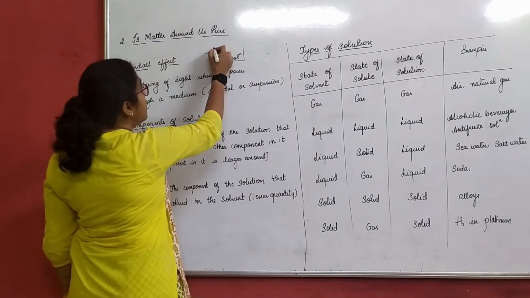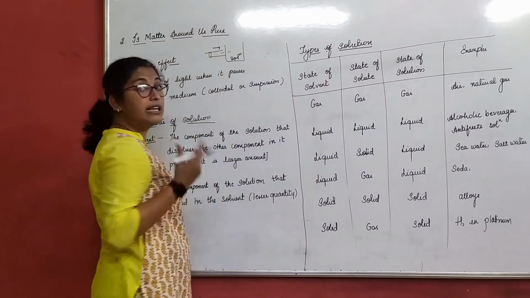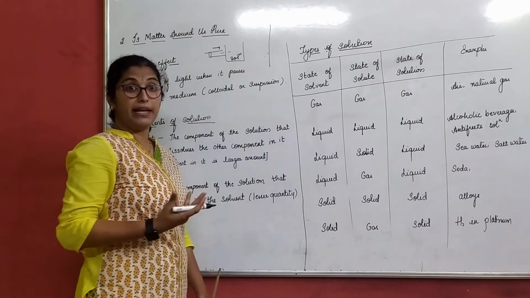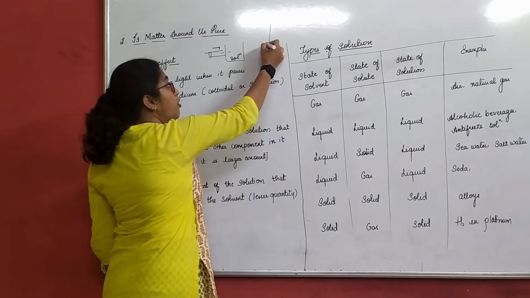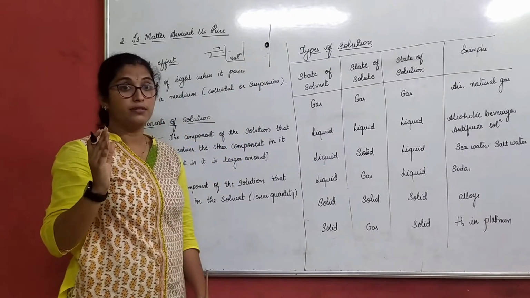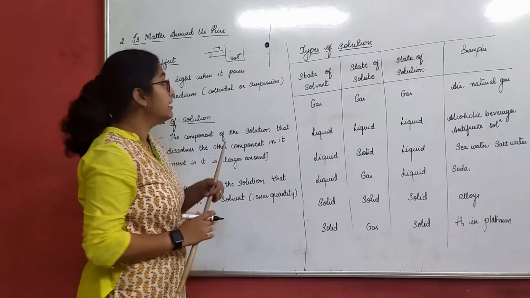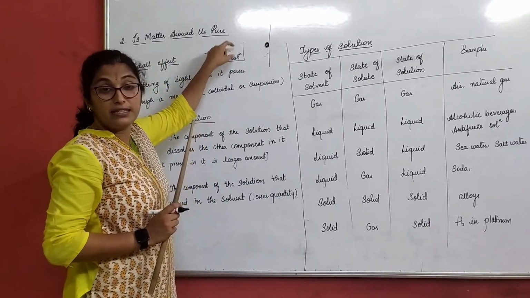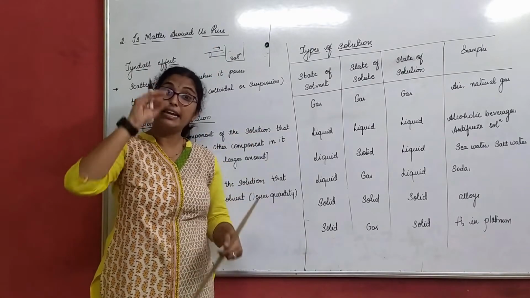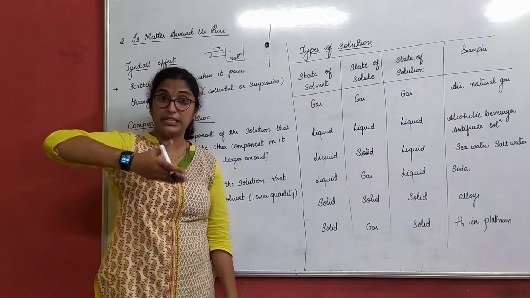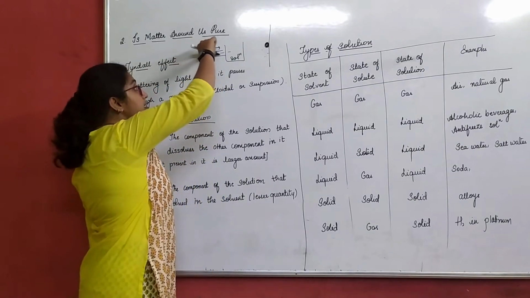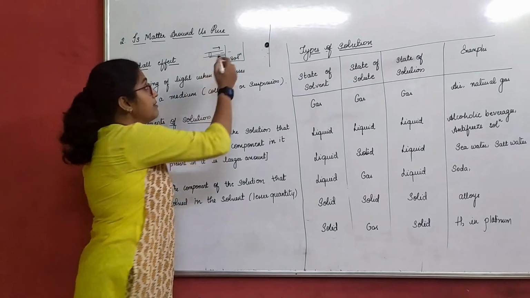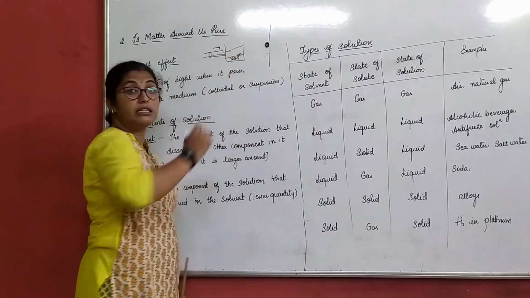Suppose I pass the light here through the solution, and I have a white sheet placed behind. I get that beam of light focused on the white sheet, but I cannot see the scattering of light inside the solution.